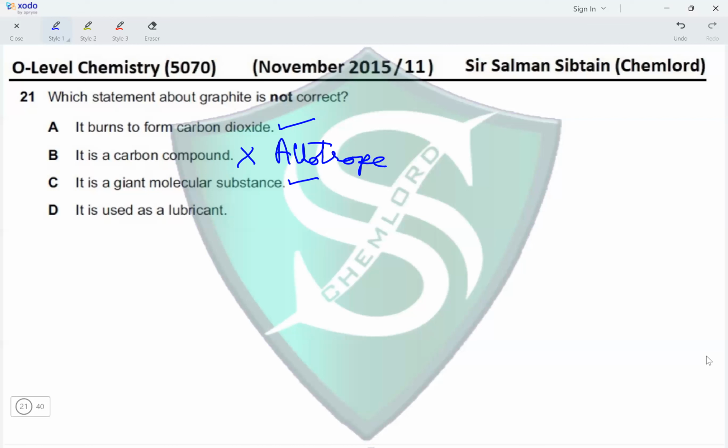It is used as a lubricant. Yes, because layers of graphite are able to slide over one another, which makes it useful as an industrial lubricant. So it is used where machineries have moving parts to lubricate them. Therefore, the only statement incorrect about graphite is that it is a carbon compound, making option B the correct option for this question.